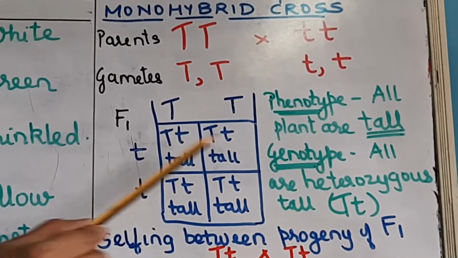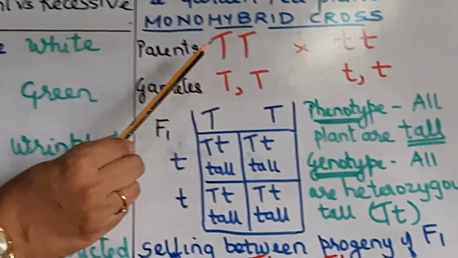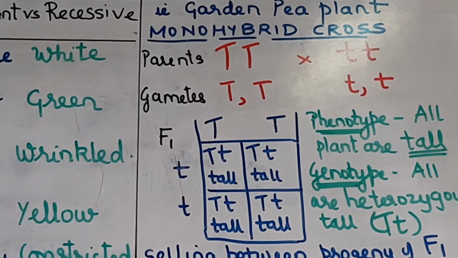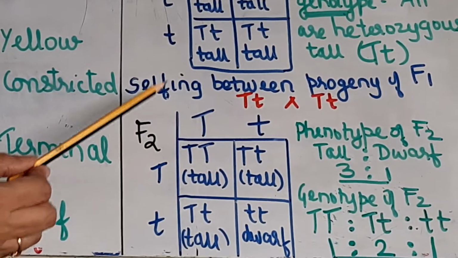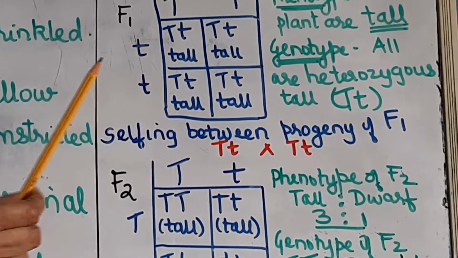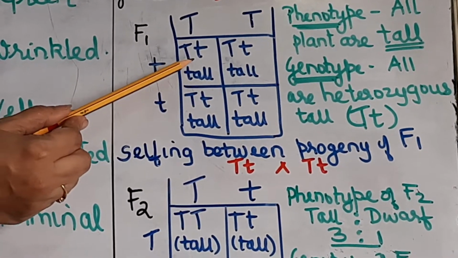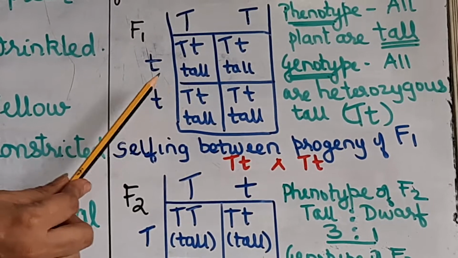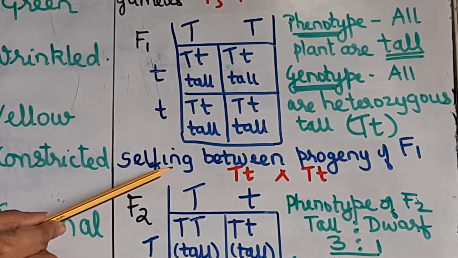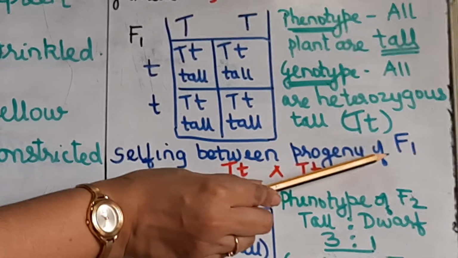Okay, is it clear? So this is your F1 generation, which is obtained by the cross pollination between a homozygous tall pea plant and a homozygous dwarf pea plant. Okay, now in F2 generation, F2 means now the next generation. Now self pollination is carried out between the progeny of F1. Progeny, you understand, like you are the progeny of your parents. Okay, the next generation. So now here we are getting all heterozygous plants. So now you carry out self pollination between the heterozygous plants. Okay, so here I have written selfing, that means self pollination. Selfing between progeny of F1 generation.